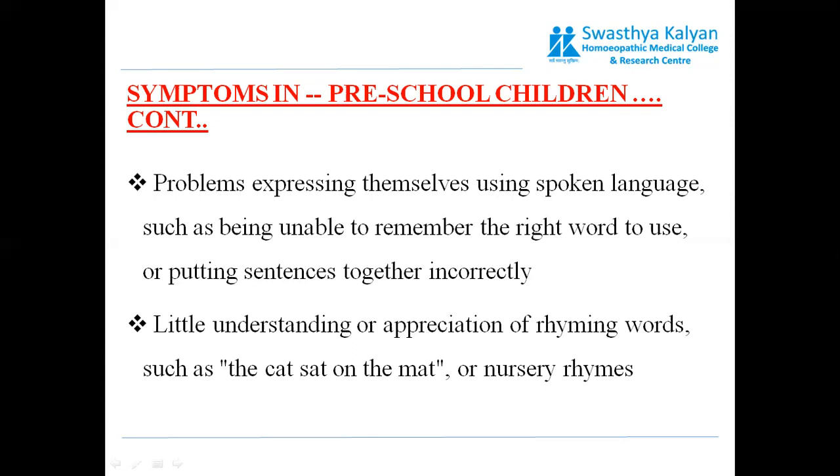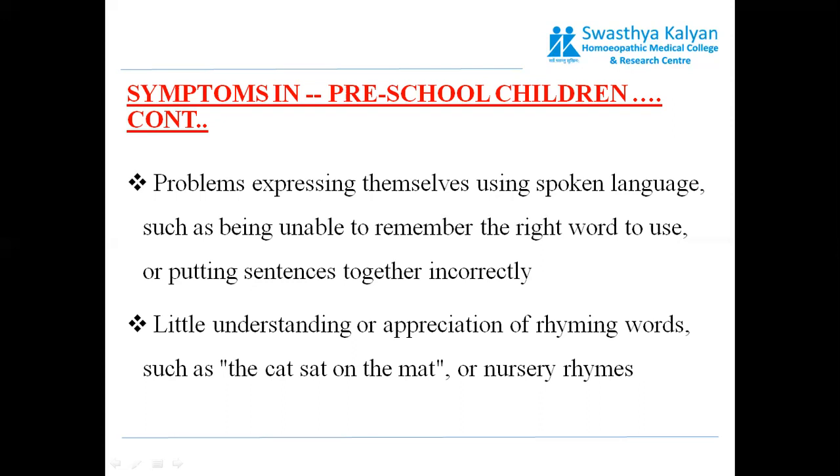Little understanding or appreciation of rhyming words, such as "cat sat on a mat" or nursery rhymes, means they have difficulty with rhyming words. "Cat sat on the mat" is a rhyme, and they have difficulty in understanding these rhyming words.